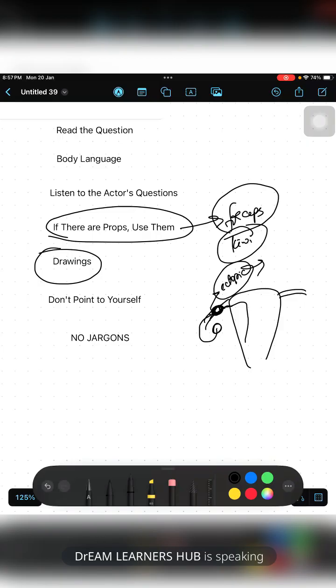Like that, you can help yourself with your drawing, so that the examiner who will be observing you will be so happy that you have drawn and you know the concept.